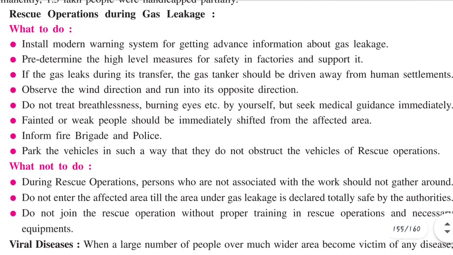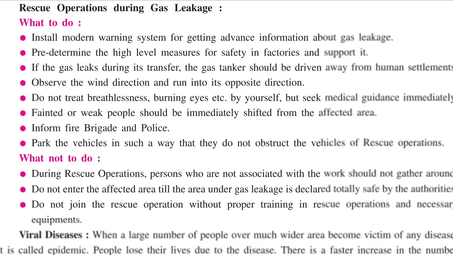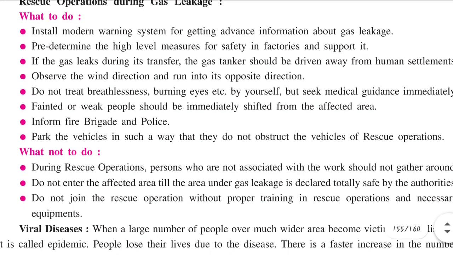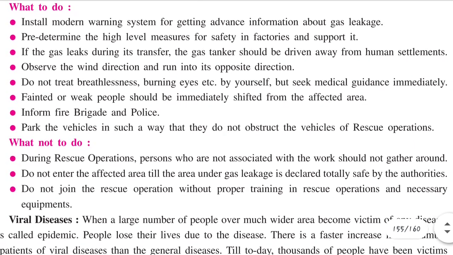As we know, nowadays we have alarm systems for fire breaking out in a building, so in the same way we can also put a gas leakage alarm that will start working when there is a gas leakage. Predetermine the high level measures for safety in factories and support it. We should not allow the factories to keep intoxicating gases up to a higher level. A small amount can be kept in the factories, but not more than that. A level should be set for all the factories, so that they cannot keep any intoxicating gases or chemicals more than the authorized level.